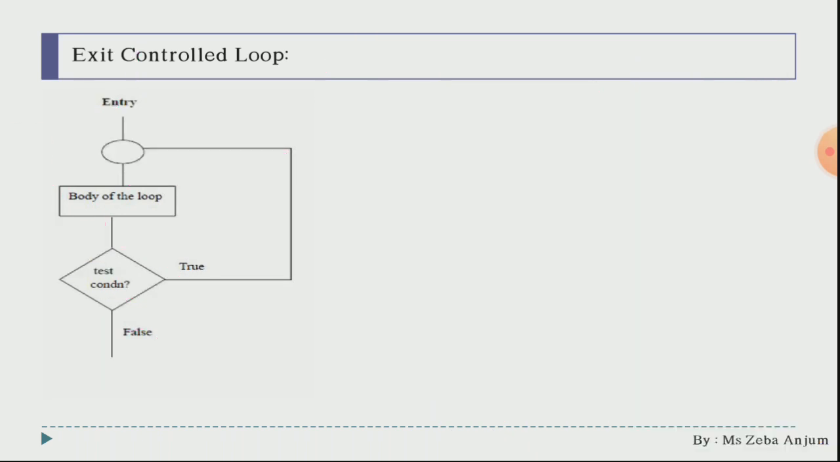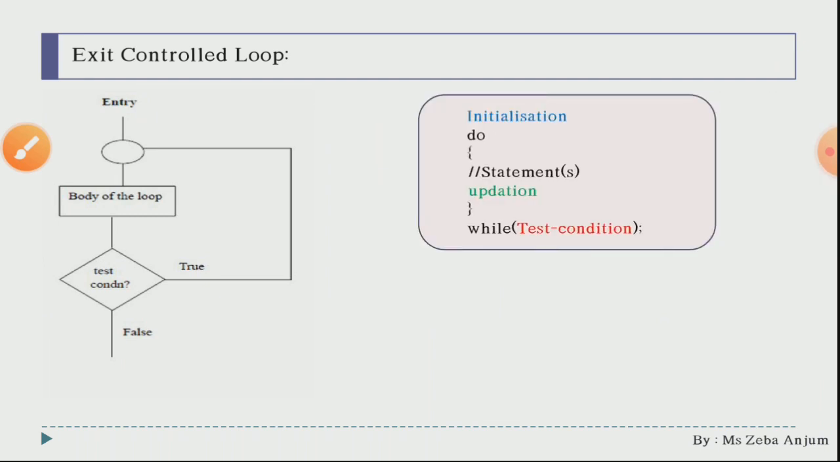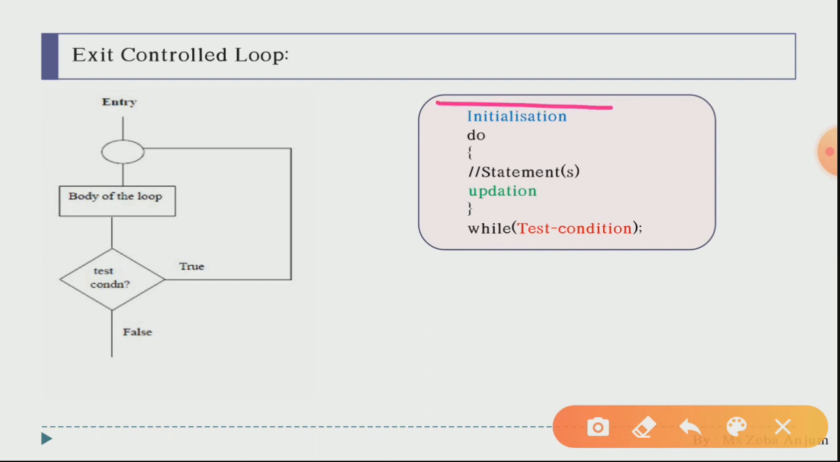Okay, now see, do while loop we are going to see over here. Please see the syntax. Firstly we are having our initialization portion, then simply we are going to write down this do, then brackets, and within those brackets we are writing firstly the statements, then your updation portion. Okay, and at the very last we are going to check our test condition.